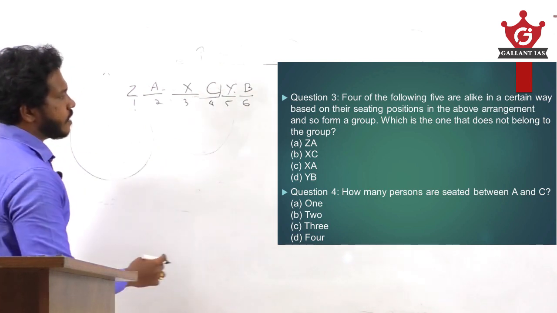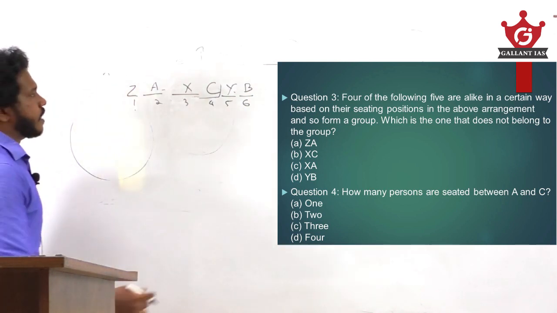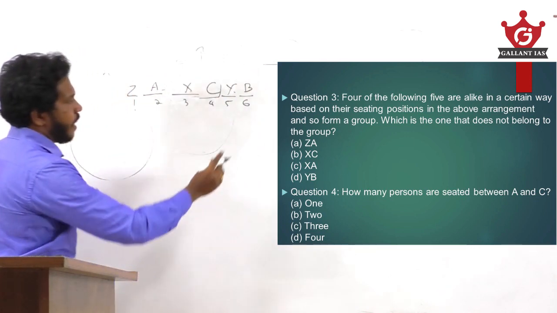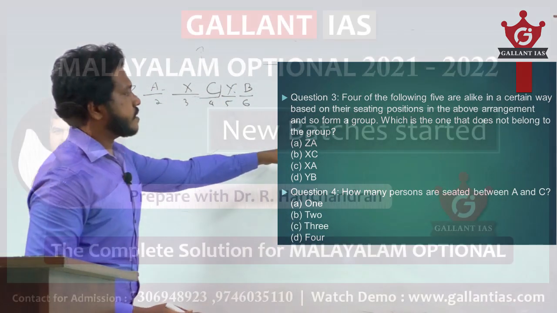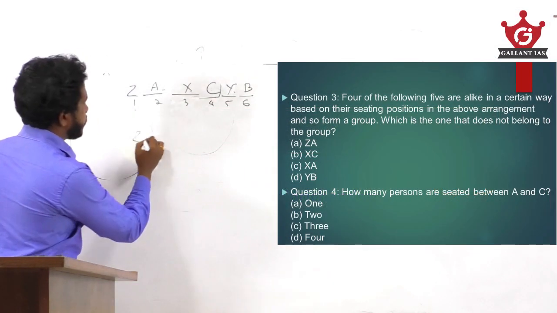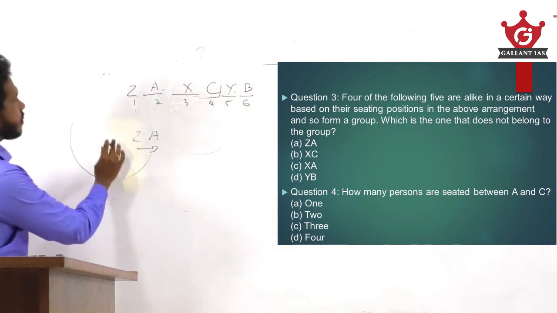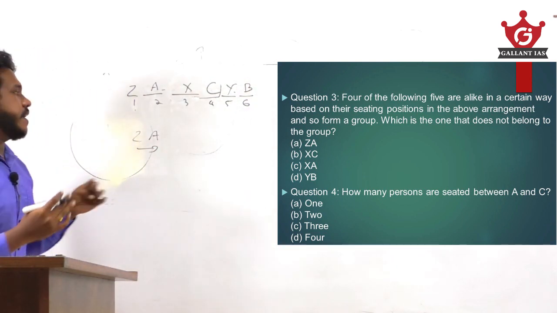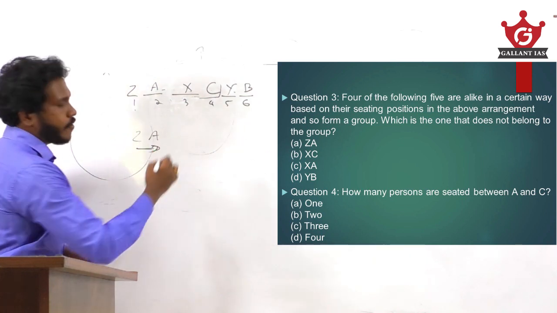Now let us check the next group, that is XC. Here you can see that C is the immediate right of X, and the third group, that is XA. In case of XA, we can say that A is immediate left of X. So if you denote an arrow showing direction, ZA gets a right pointing arrow.